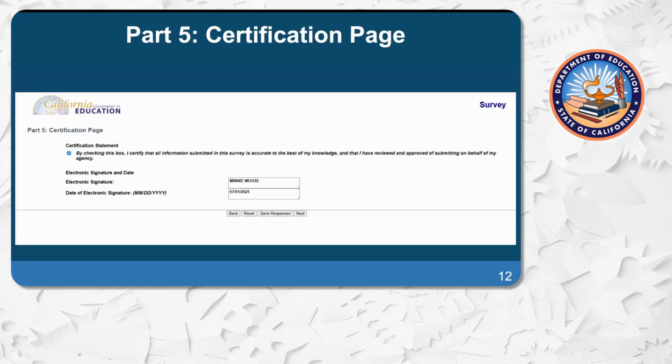And finally, we're looking at part 5, the certification page. The person filling out the form will check the box certifying everything is accurate to the best of your knowledge, and that person will also type their name and the date of the survey completion. Please remember that this is the name of the person filling out the form who will need to certify the information. Next slide.